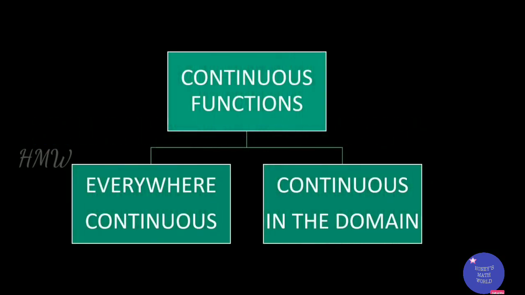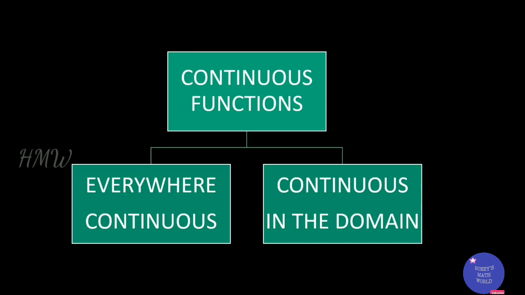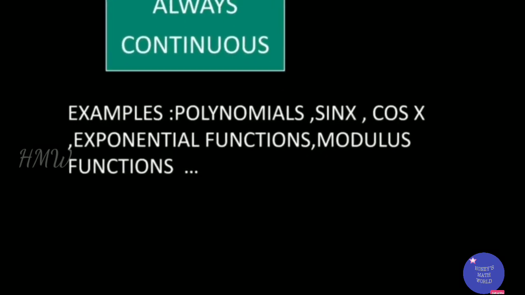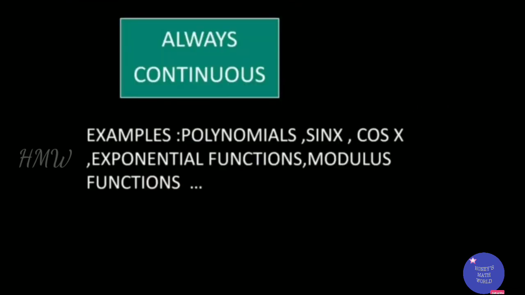So we conclude that a real function f is said to be continuous if it is continuous at every point in the domain of the function f. Continuous functions can be classified as functions which are continuous everywhere and functions which are continuous only in the domain. Let us see a few examples of these types of functions. First one, continuous everywhere. Polynomials are always continuous. Sin x, cos x, the exponential function, and the modulus function are all continuous everywhere.